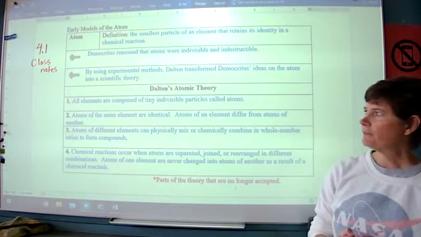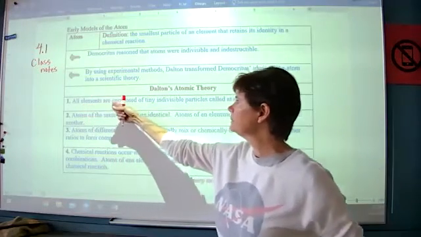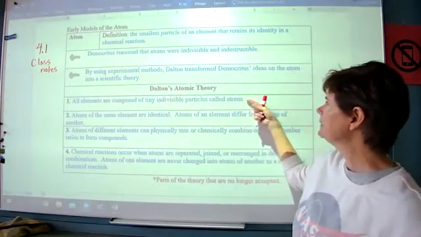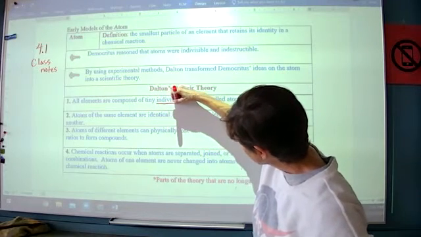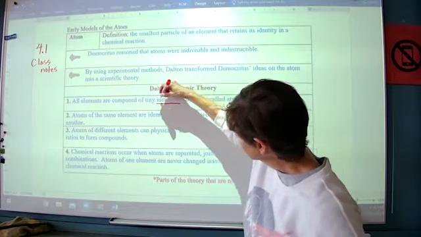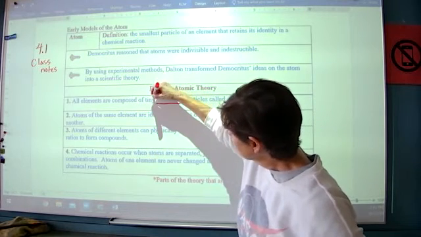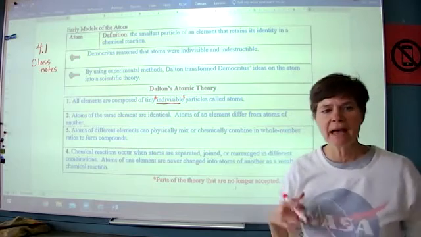So the first part of what is no longer accepted as true is that all elements are composed of tiny indivisible particles called atoms. So the idea that these are indivisible is no longer accepted. And there are two things that we can think of as evidence.